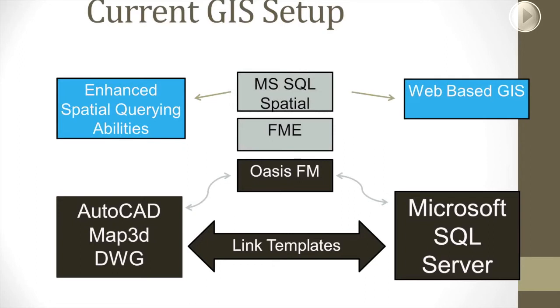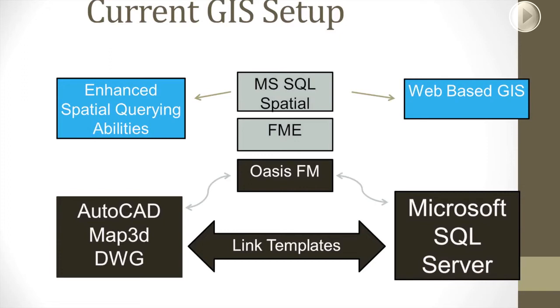Primarily, the reason we got it was to be able to take our CAD data and put it into Microsoft SQL Spatial, so that we could leverage the spatial abilities inside of Microsoft SQL. Since we already had the SQL Server, it was a natural fit for us to use that as our enterprise GIS solution.